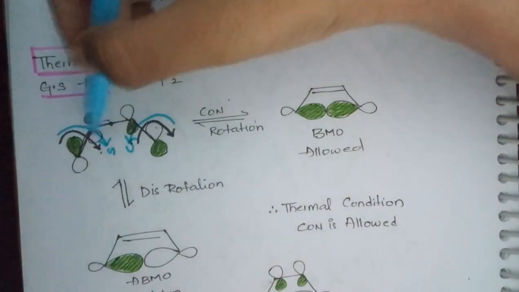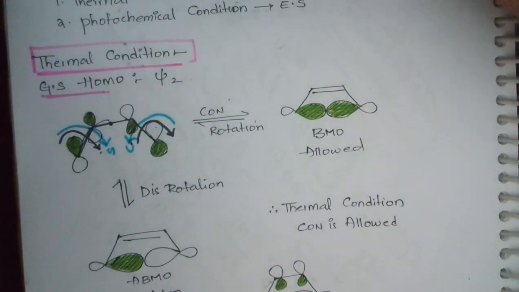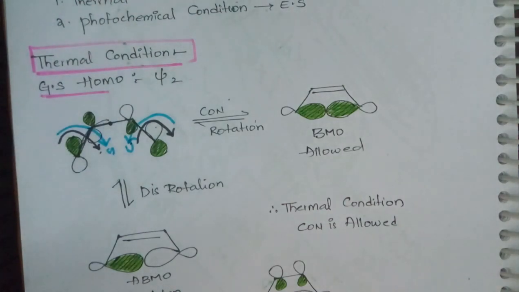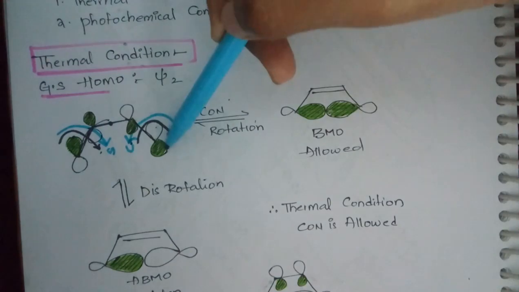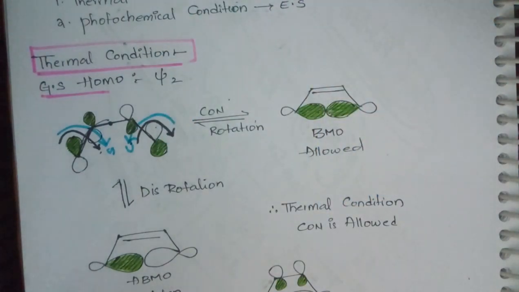So here you can even see the symmetry elements. Now when you see in Xi2 you have C2 symmetry. Already in the previous video we have discussed based on symmetry elements: conrotation is allowed for C2 symmetry and disrotation is allowed for mirror symmetry. Now in Xi2 you have C2 symmetry, so here conrotation is allowed.